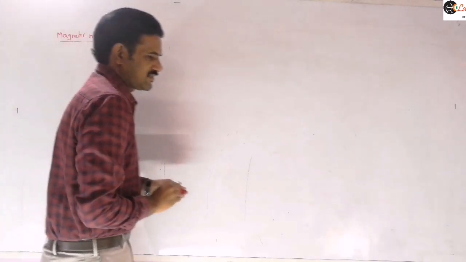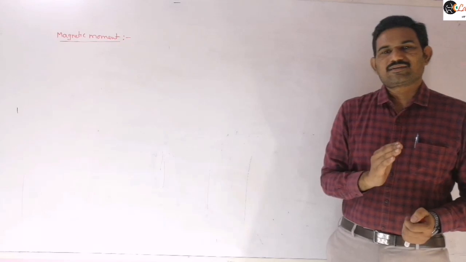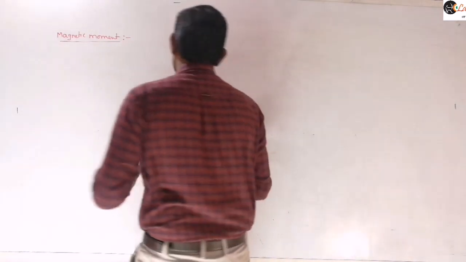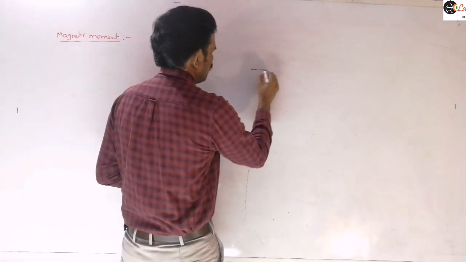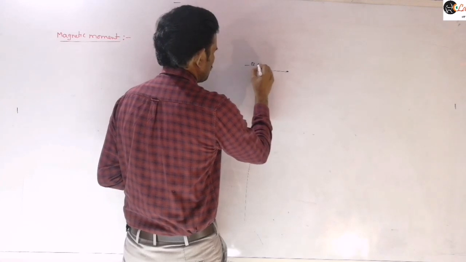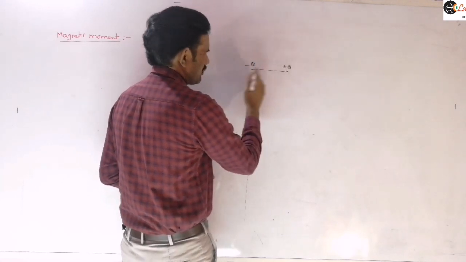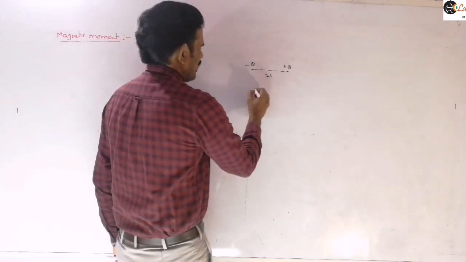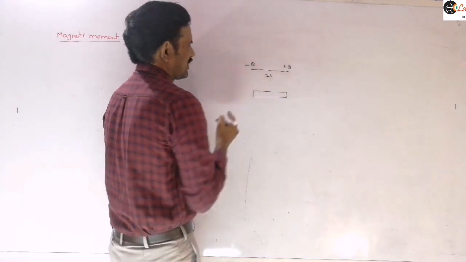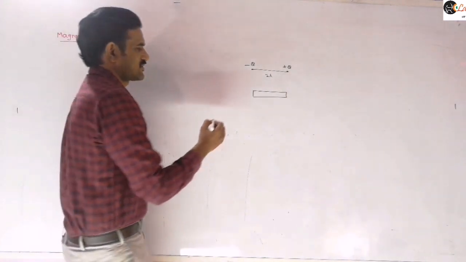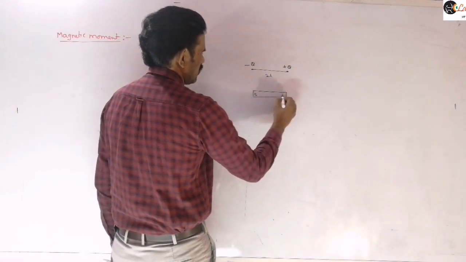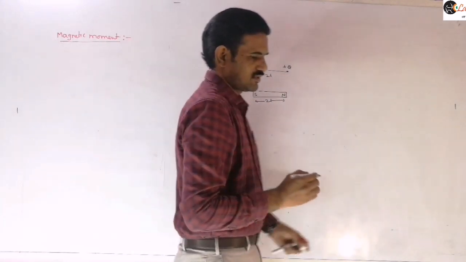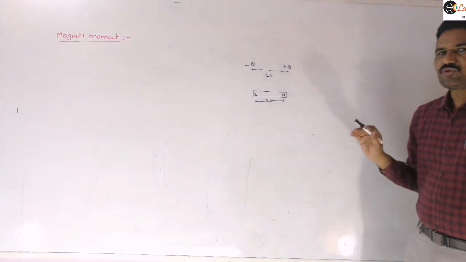So this magnetic moment is similar, as I said in the last class, to that of an electric dipole moment. When you compare with classical magnetism, you will get more clarity here. Suppose this positive charge and negative charge are separated by a certain distance. You may consider it as L or 2L, generally we consider 2L. And that we call an electric dipole. Similarly, if a south pole and north pole of a bar magnet are separated by a certain distance, then this is called a magnetic dipole, right? So the electric dipole and magnetic dipole are similar here.